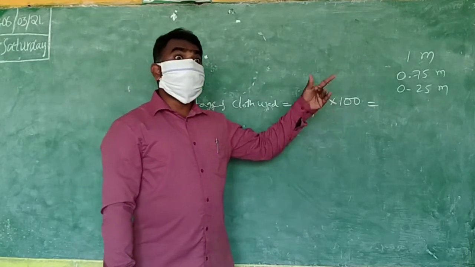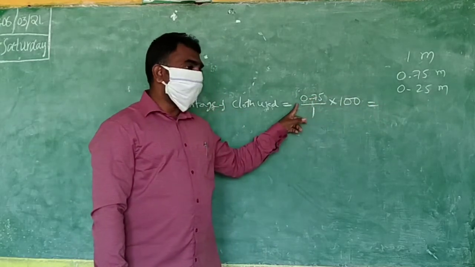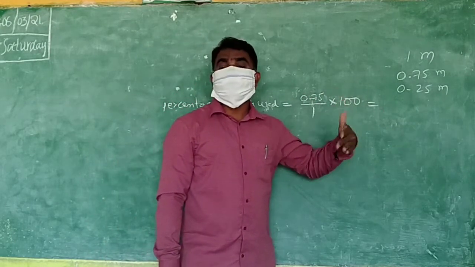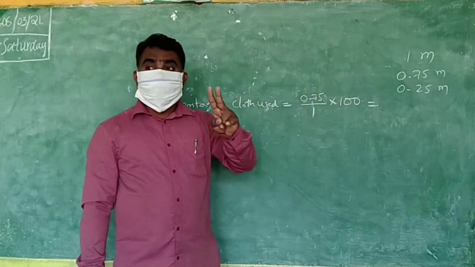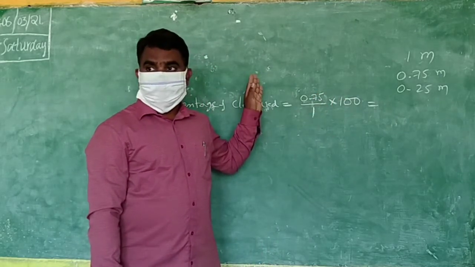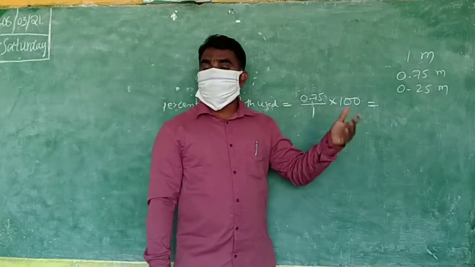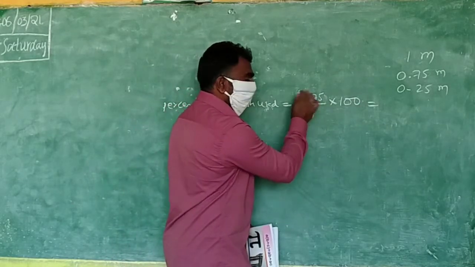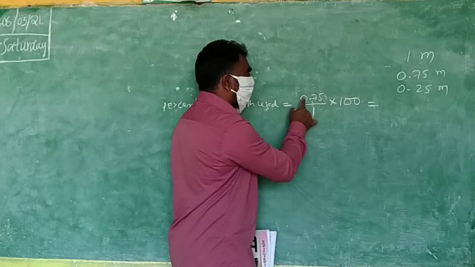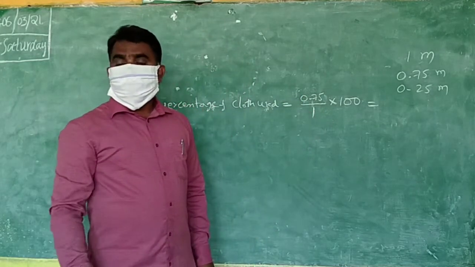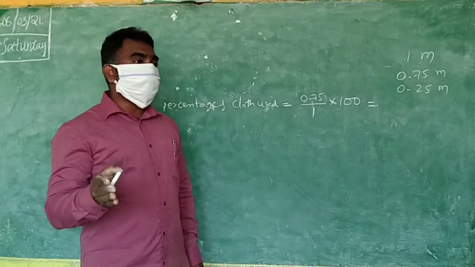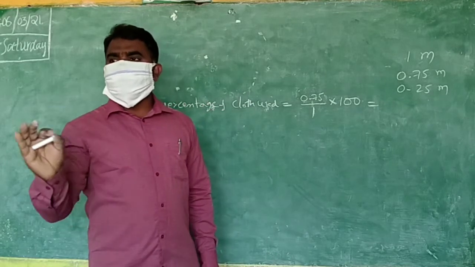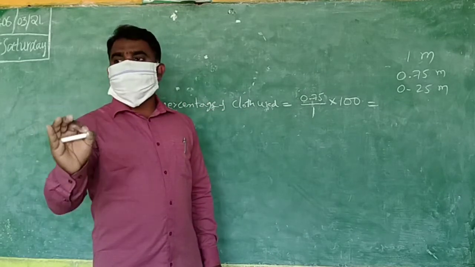Whereas when you are dividing with 10, the point will move left side one time. When you are dividing with 100, the point moves 2 times backward. When you are dividing with 1000, the point moves 3 times backward, like that. Backward means here 0.075, 2 times means 0.0075. Like that. So multiplication and division with 10, 100, 1000 is very easy. No need to multiply separately. Simply what should we do? We have to move the decimal point.